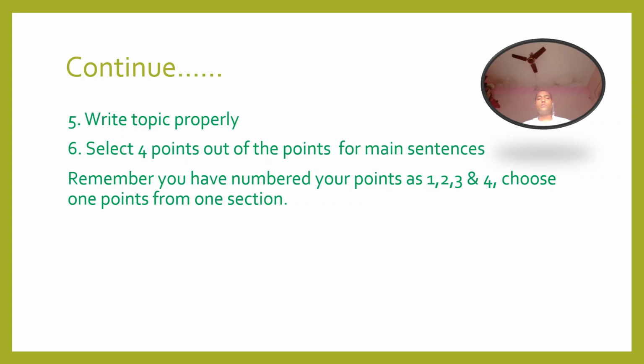Choose 1 point from each section. Choose 1 point from the introduction section, that you have numbered 1. Similarly, choose 1 point from good points, choose 1 point from bad points, and also choose 1 from the conclusion part. Do not select from the same section, because they are going to be your main sentences in the paragraphs of the essay.